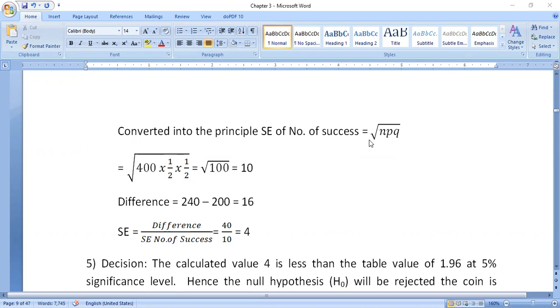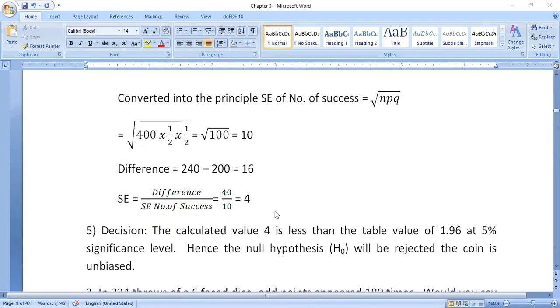Then what is our formula? The difference divided by the standard error of number of success. Here 40 divided by 10, immediately you will get 4. This value is called the calculated value. This calculated value should be compared with the critical value.